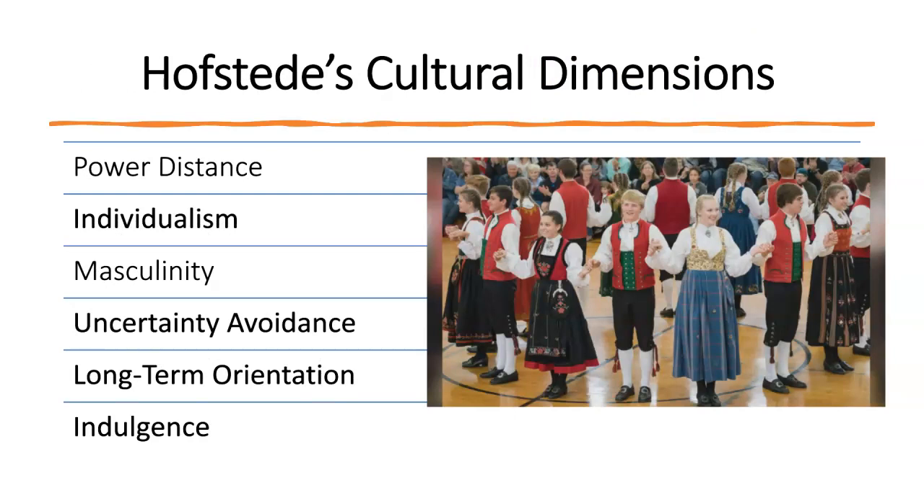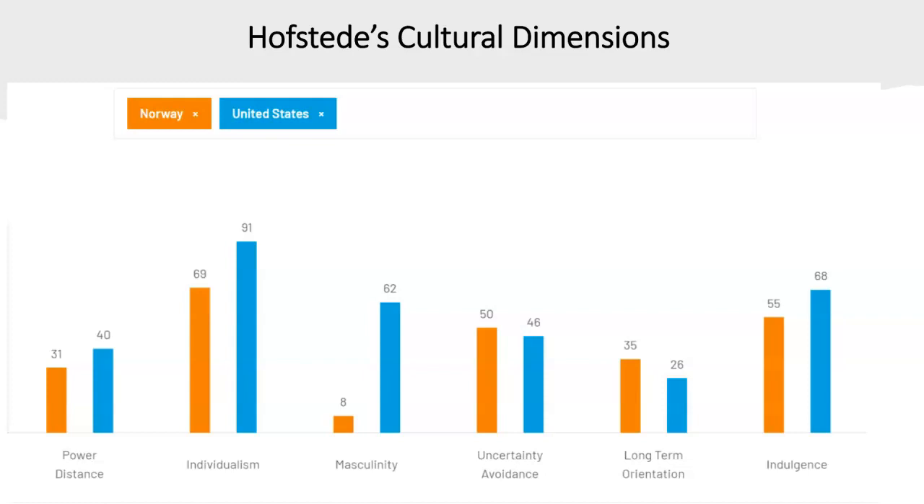Hofstede's cultural dimensions. This will include power distance, individualism, masculinity, uncertainty avoidance, long-term orientation, and indulgence. In comparison with the U.S., the power distance for Norway is 31 and the U.S. is 40.